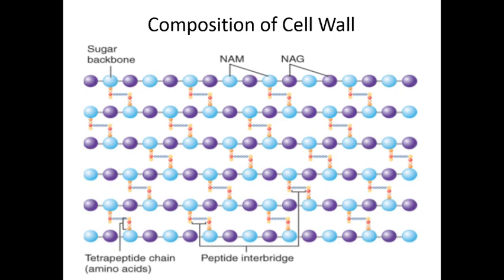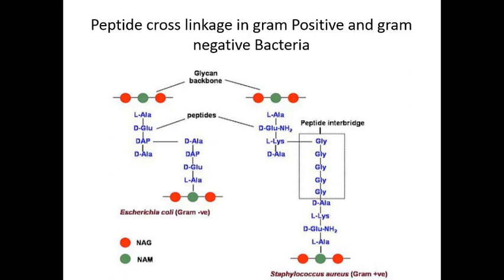Now, when we discuss the amino acids found in tetrapeptides, you can see here the peptide cross linkage in gram positive bacteria and gram negative bacteria. So, here is the difference in peptide cross linkage.